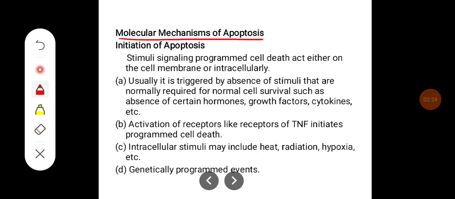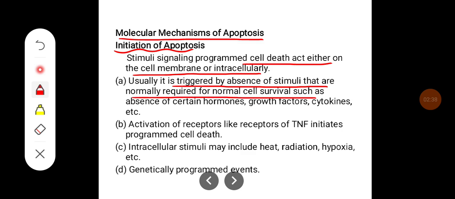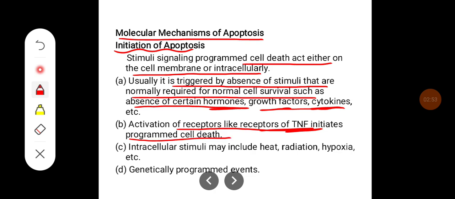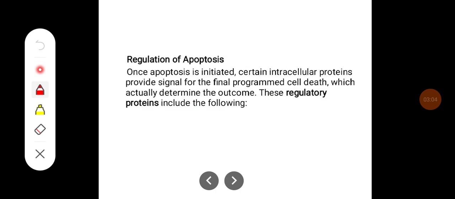Molecular mechanism of apoptosis. Initiation of apoptosis. Stimuli signaling programmed death act either on the cell membrane or intracellularly. Usually, it is triggered by the absence of stimuli that are normally required for cell survival, such as certain hormones, growth factors, and cytokines, and by activation of receptors like the receptors of tumor necrosis factor. Intracellular stimuli that may include heat, radiation, and hypoxia also initiate apoptosis, as do genetically programmed events.